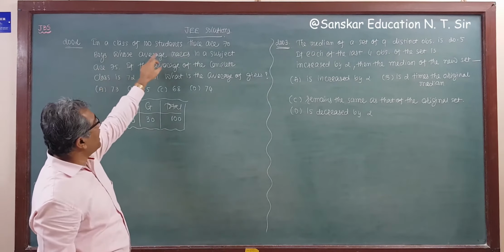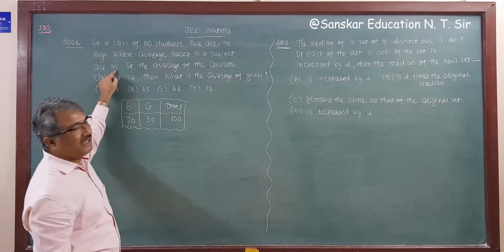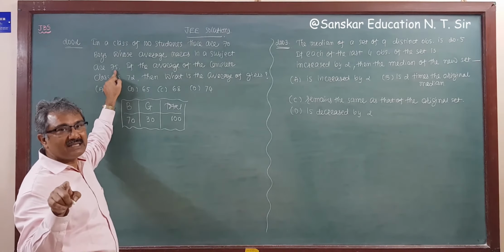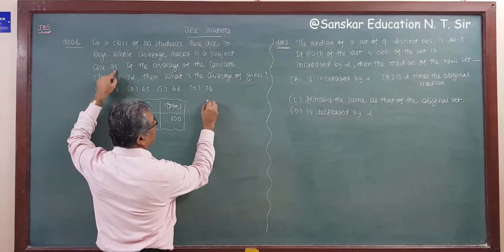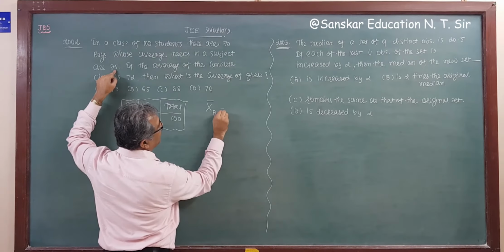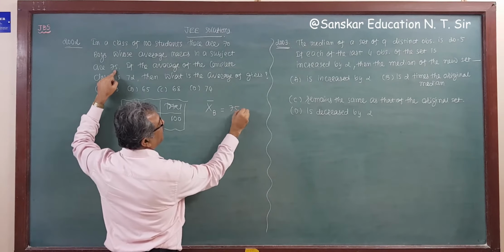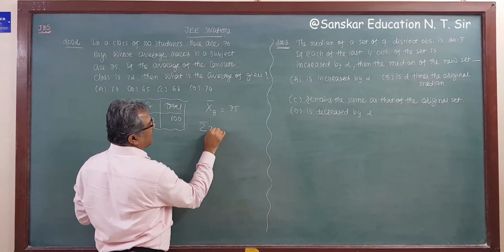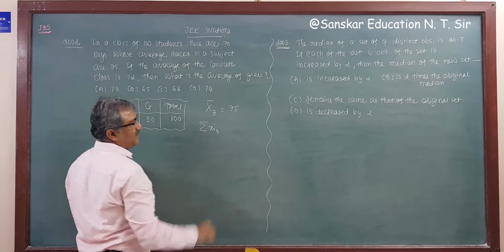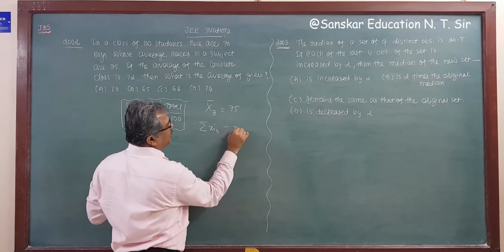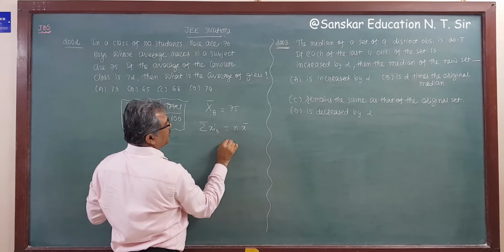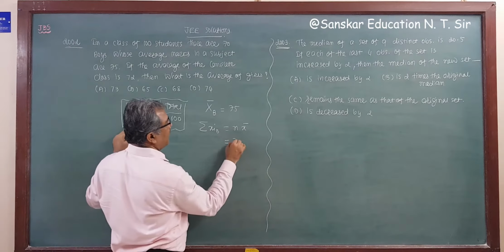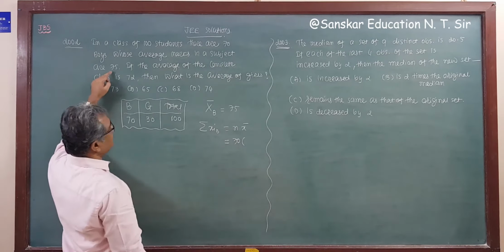70 boys whose average marks in a subject are 75. Average marks means the mean of the boys, that is x bar of boys, so I am writing B, is given 75. Now you know sigma xi for boys, so I am writing B, is equal to n into x bar. So n, the number of boys, is 70 and x bar is 75.